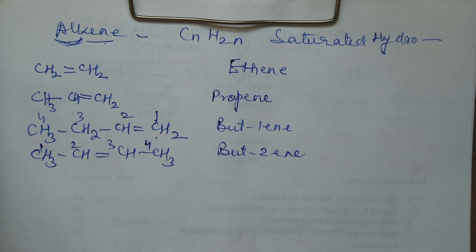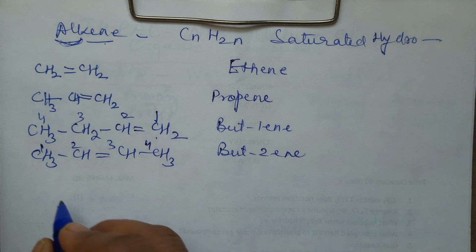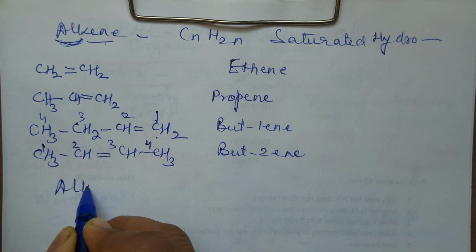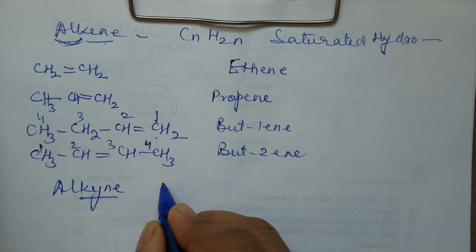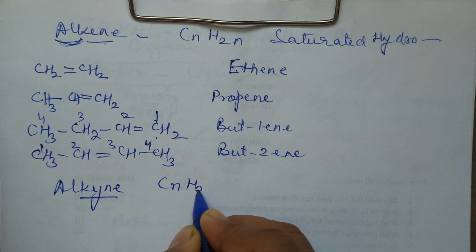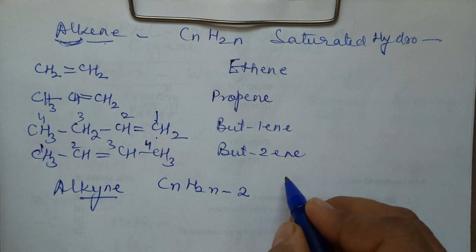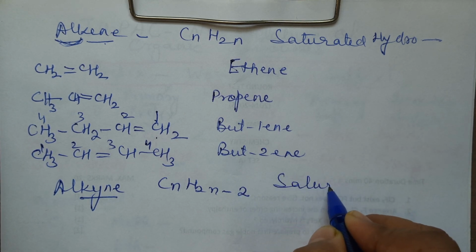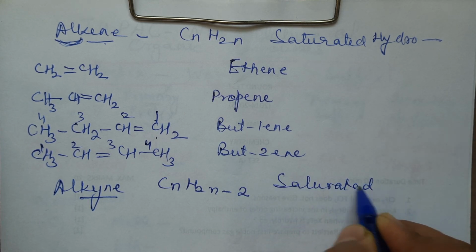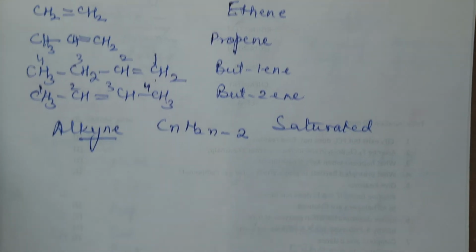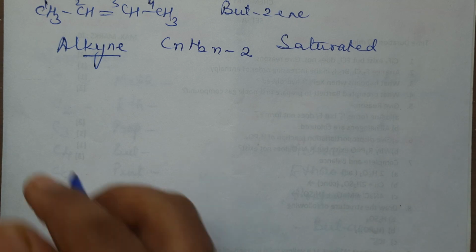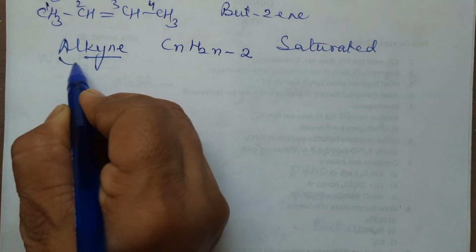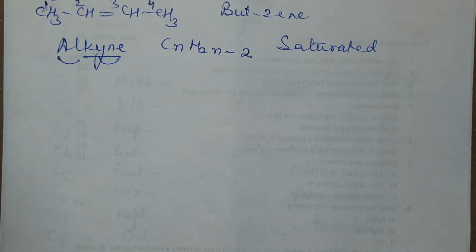Okay. Now, let us take the next example, alkyne. The general formula of alkyne is CnH2n minus 2. This is also an unsaturated hydrocarbon. Unsaturated hydrocarbons, as I said, have a double or triple bond. Now, even in this, alk is the word root, yne is for the triple bond.